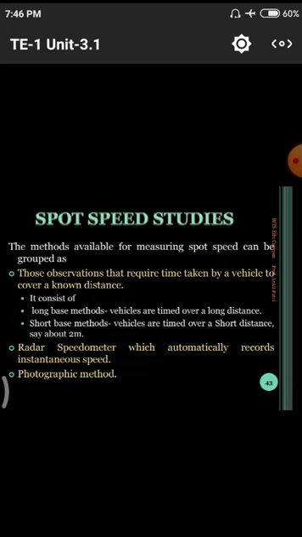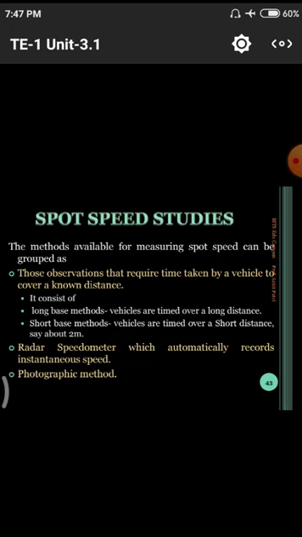The speedometer sends out a small number of waves. The waves move to a particular point, reflect, and come back to the origin point, so the time taken to go and come back can be measured, and the speed can be displayed automatically on the radar speedometer.